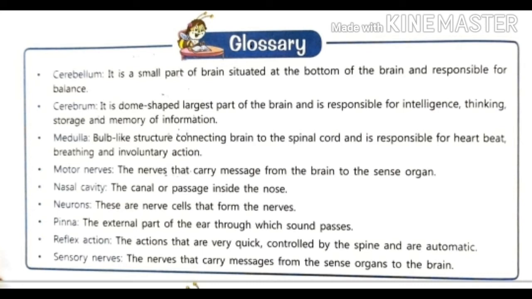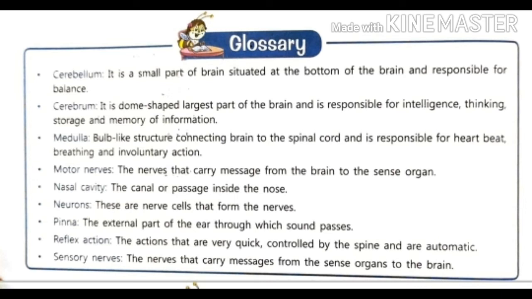Now next is motor nerves, the nerves that carry messages from the brain to the sense organ. Motor nerves carry response from the brain to the sense organ or the body parts. Next is nasal cavity, the canal or passage inside the nose. Inside the nose, the passage is there, and this passage is called the nasal cavity.